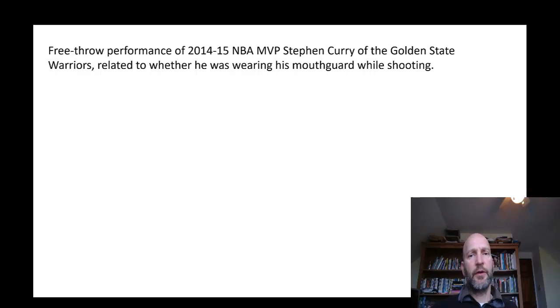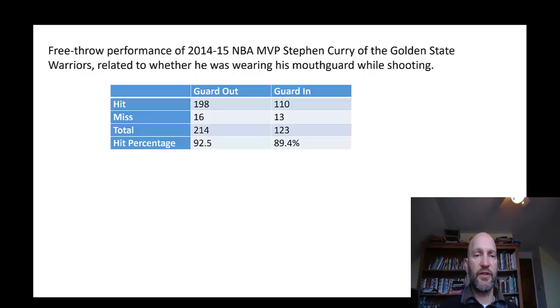In 2014-2015, Steph Curry of the Golden State Warriors was the MVP, and somebody decided that it might be interesting to determine if he's better at shooting free throws when he wears his mouth guard versus when he doesn't. Now, if you've ever seen Steph Curry shoot free throws, he's always got his mouth guard. It's either sticking halfway out of his mouth or he just leaves it in. And so this author decided it would be interesting to examine this in further detail.